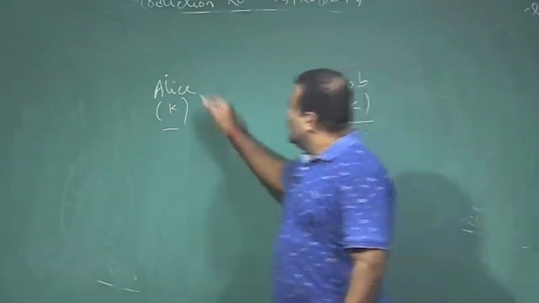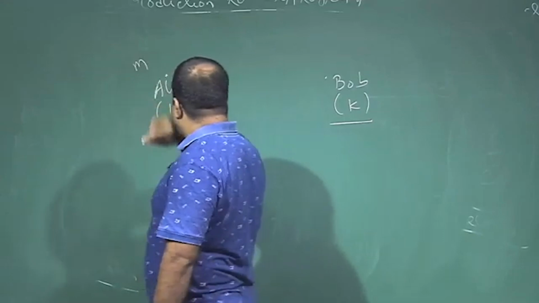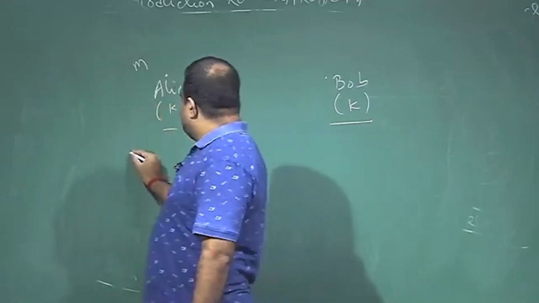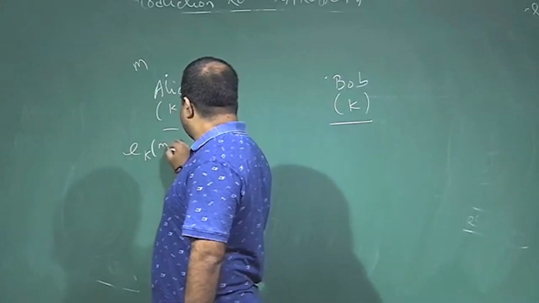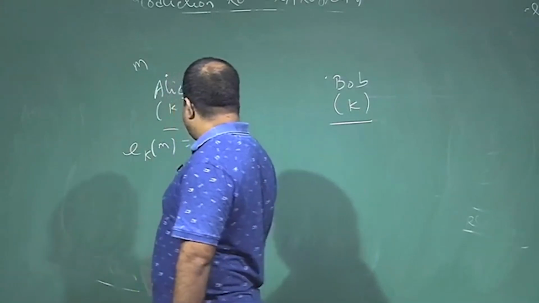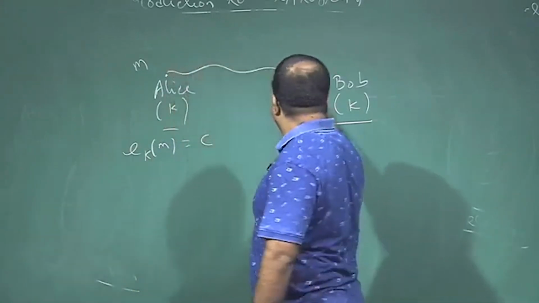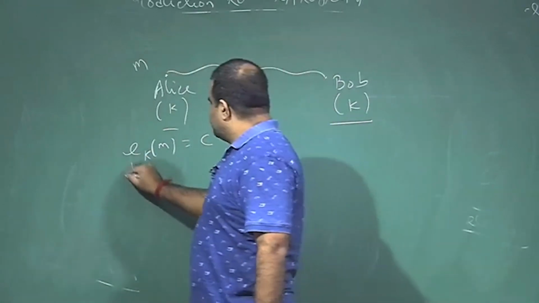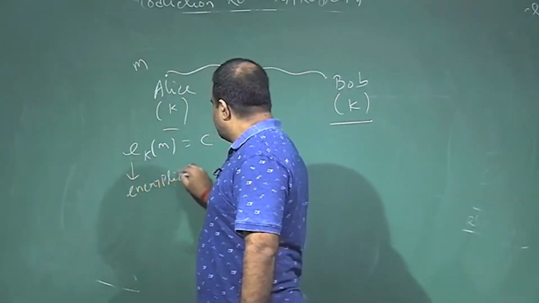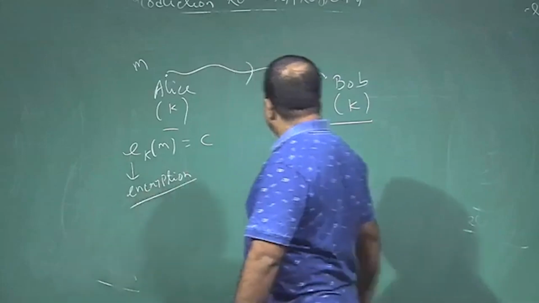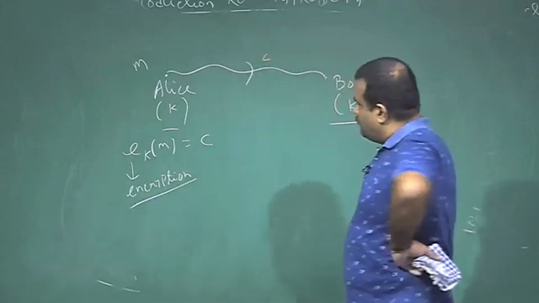If Alice wants to send a message to Bob, Alice applies the encryption algorithm, which is E_K of m, and gets a ciphertext, and sends this ciphertext to Bob.